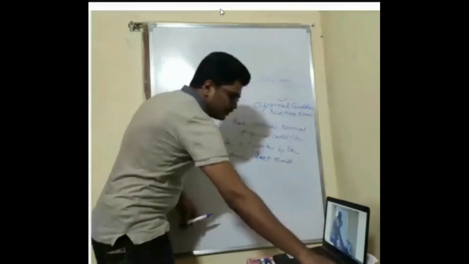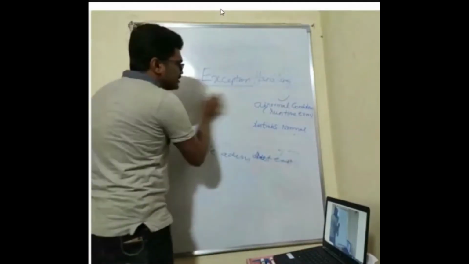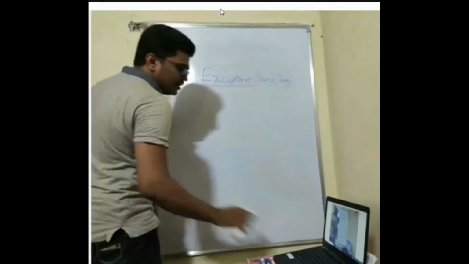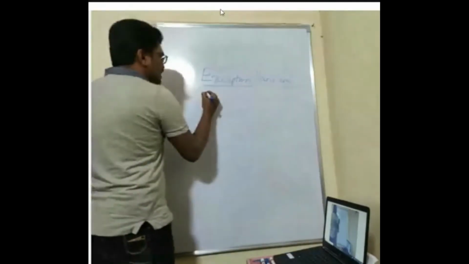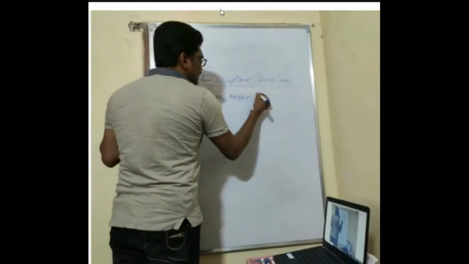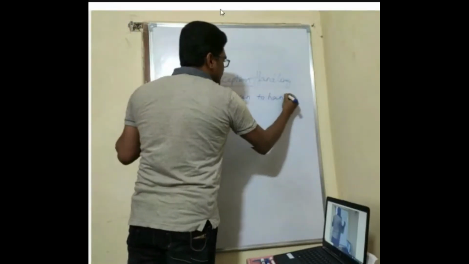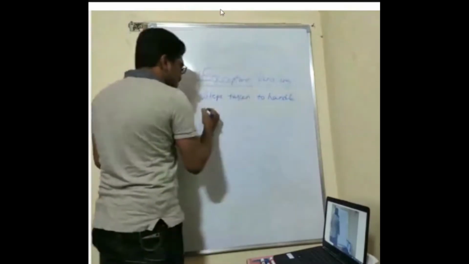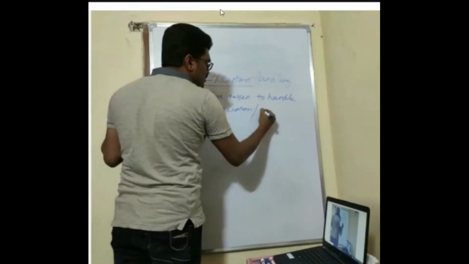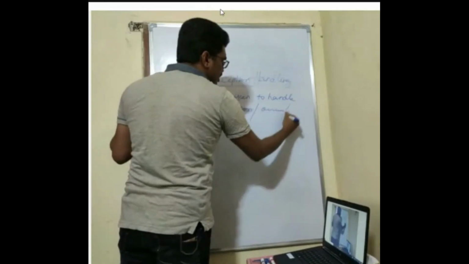So now what you are going to do is exception handling mechanism. What is exception handling mechanism? Exception handling mechanism is the steps taken to handle the exception or abnormal condition or runtime error.